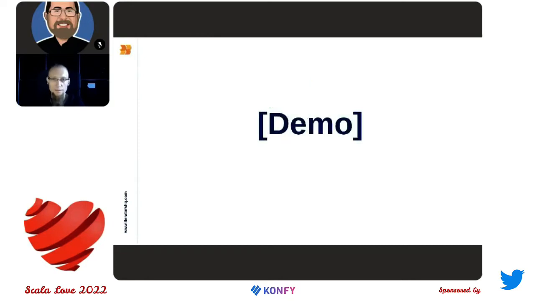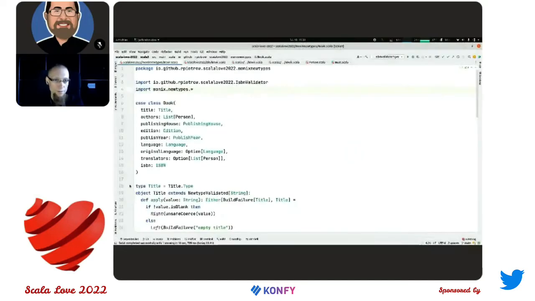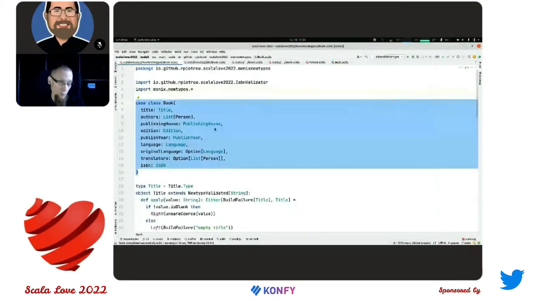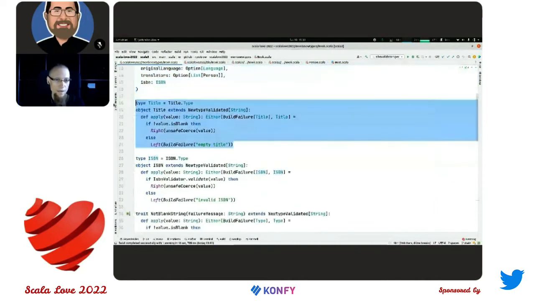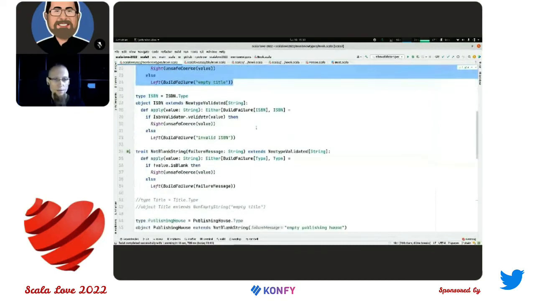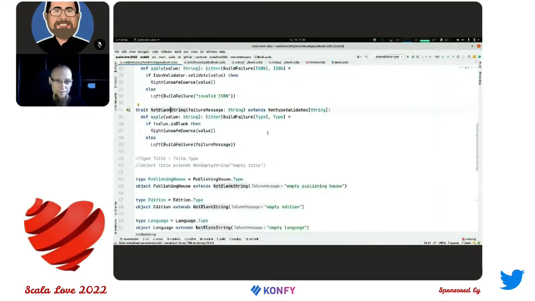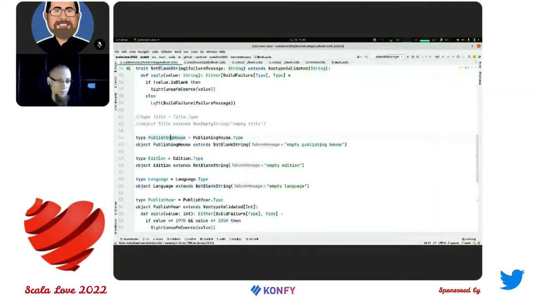And now let's see some simple demo. So here you can see a case class which represents a book. You can see that each field has its own type. So here we have a type for a title and ISBN, so that's the code from the last two slides. Here I have defined a trait for a not blank string. This is for not duplicating the code, since here I have other types which are just not blank strings. So I'm using this trait here for publishing house, edition, and language.